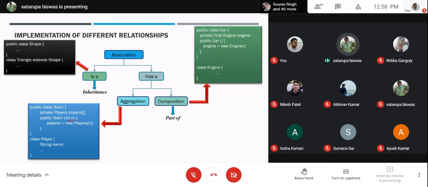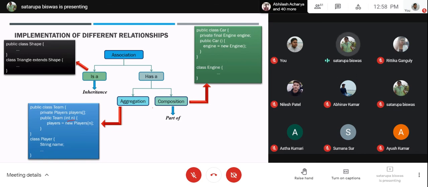And composition is a tightly coupled system, meaning inside the car class, you are going to have an object of the engine class. The engine object will always be there. It is not optional, it is not that when n is 0 there is no such object. Always the engine object will be incorporated there.